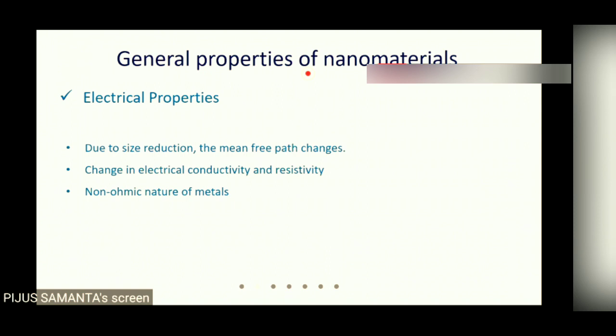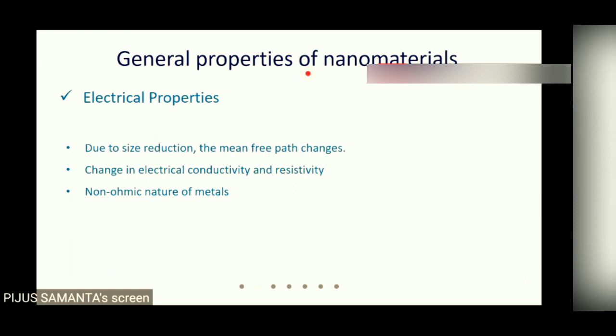But in nanoscale, it becomes highly conducting. Also, we have seen the case of gold. In case of gold, it goes from metallic to non-metallic when its size is reduced. So there is the possibility of transition from metal to insulator to semiconductor on reducing the size of the materials.